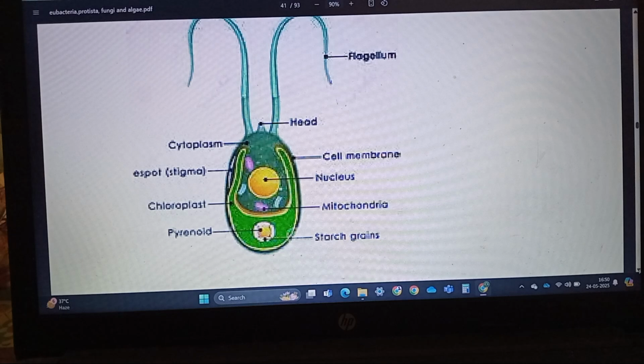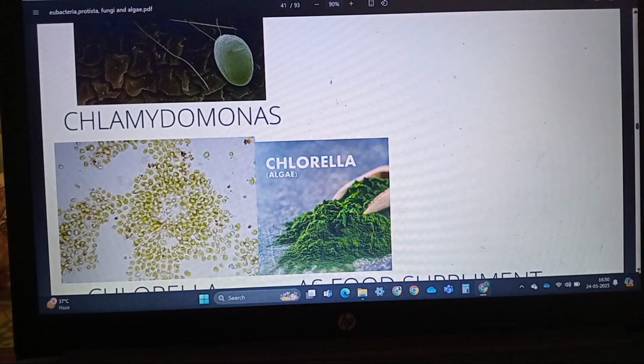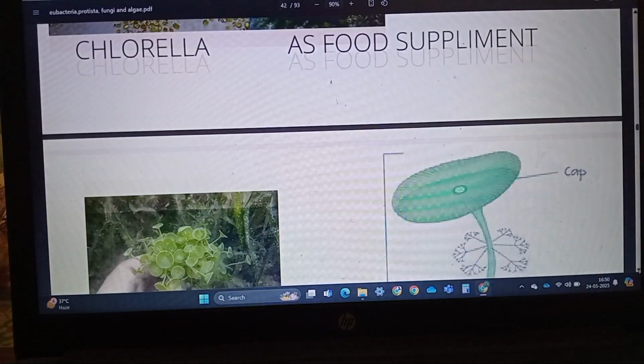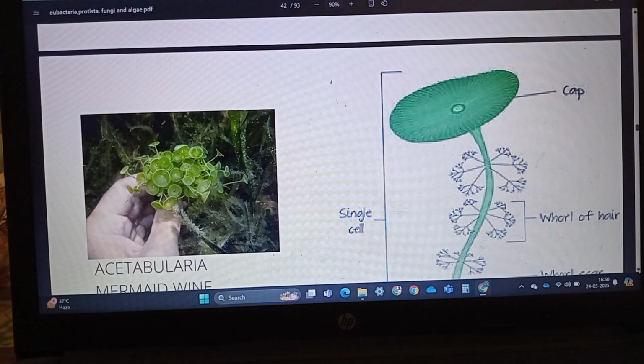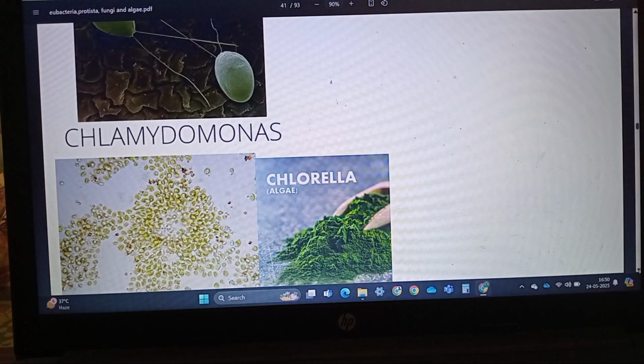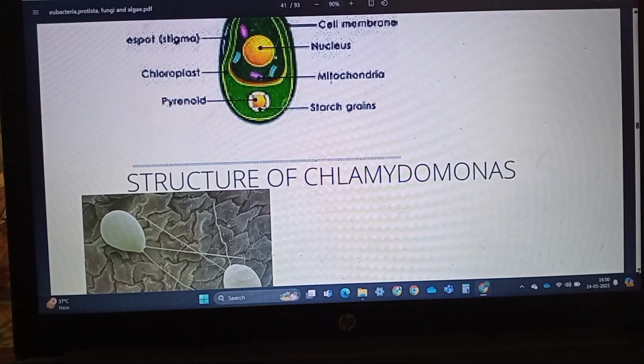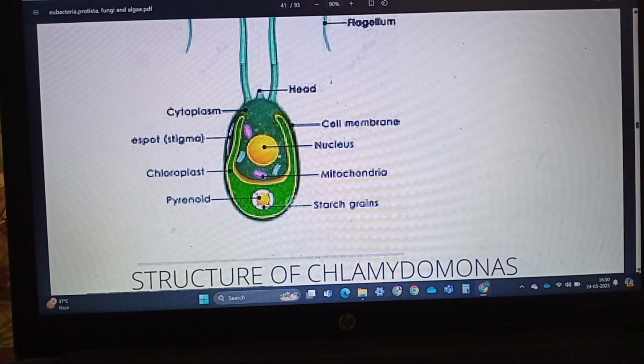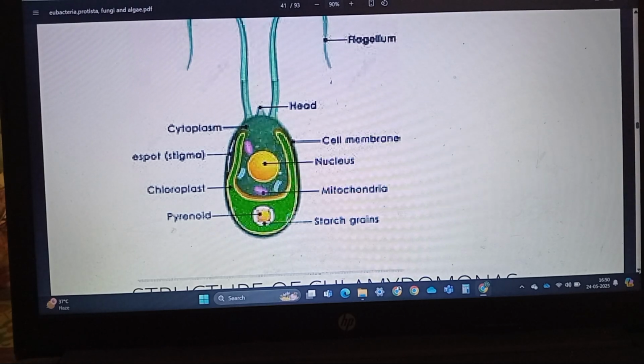Most of the algae are multicellular. Here are three examples of algae which are unicellular. One is Chlamydomonas, second is Chlorella, and third is Acetabularia. Chlamydomonas has been placed in the kingdom Plantae, not in the kingdom Protista, even though it is unicellular, because of its life cycle.